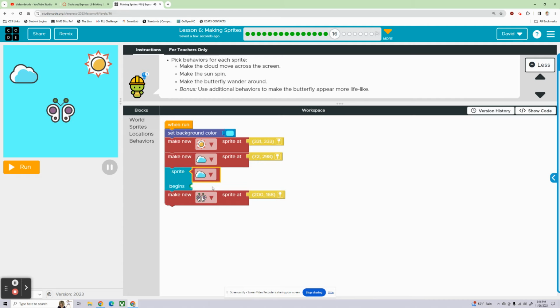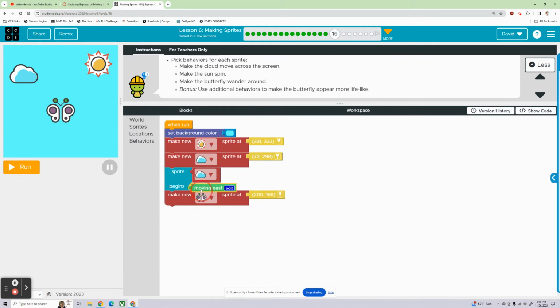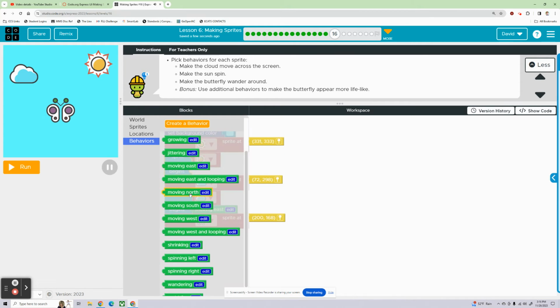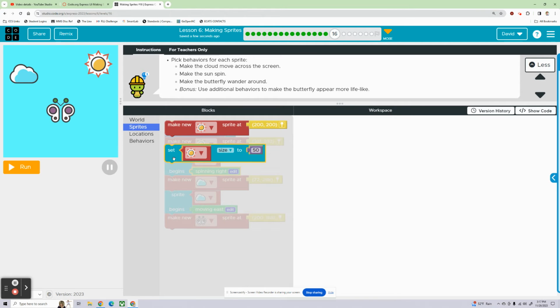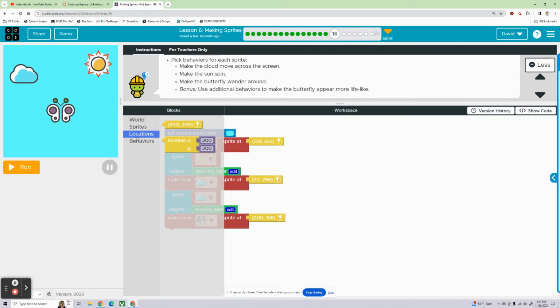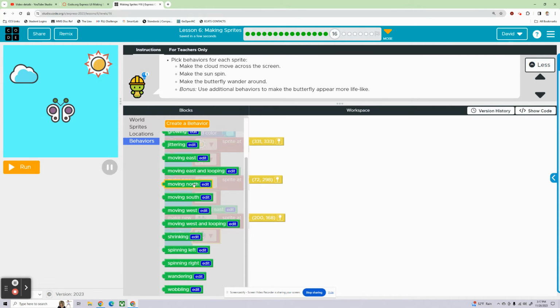cloud, we're going to make you move across the screen. So we'll make you move east. We're going to make the sun spin. Behaviors, where is spinning? Okay. And then finally, we're going to make the butterfly wander around. So not locations, but sprites, not setting the size, but behaviors. There we go. Butterfly, we're going to make you wander. Where is wandering? Down here.